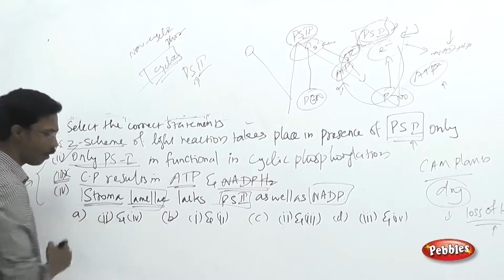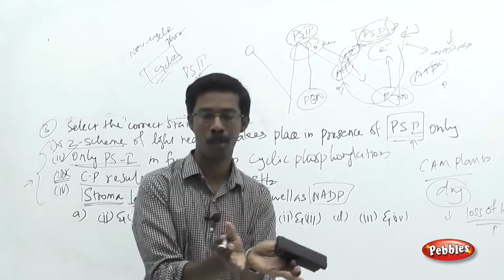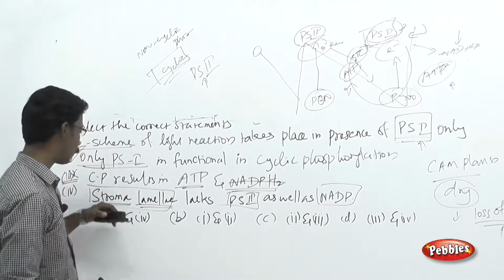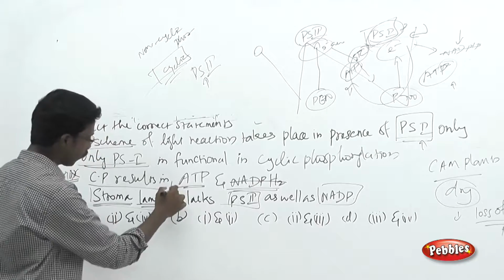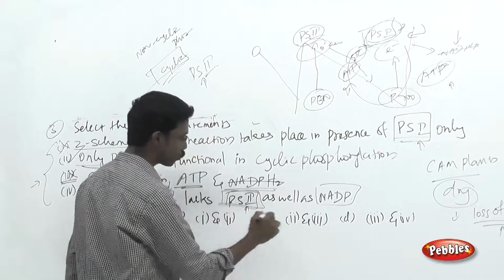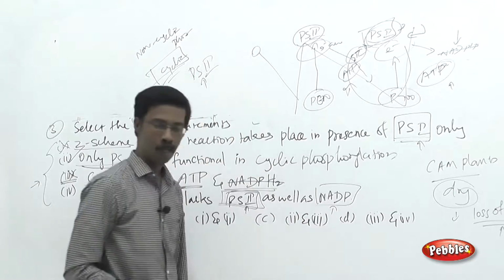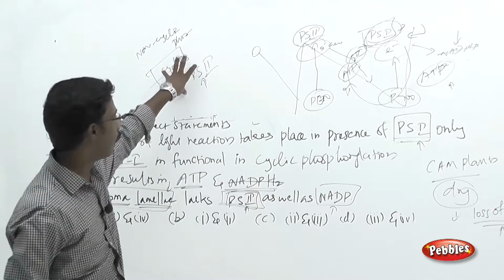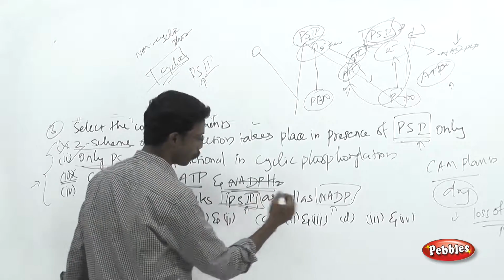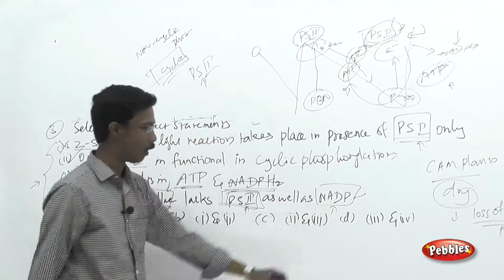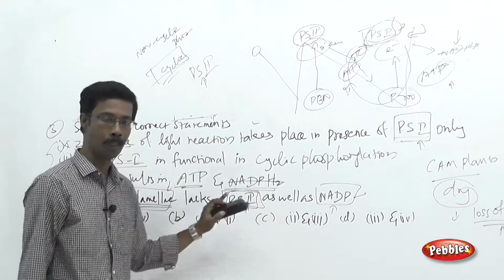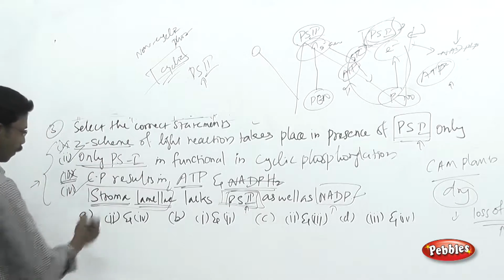What is stroma lamella? In the chloroplast, the membranous protruding structure is called stroma lamella. In the stroma lamella, they lack the structures called PS2 and NADP because, as I told you, only cyclic phosphorylation happens in the stroma lamella. They don't require PS2 and NADP because they are not going to synthesize the NADPH molecule. They are not going to involve non-cyclic phosphorylation. So this statement is correct.